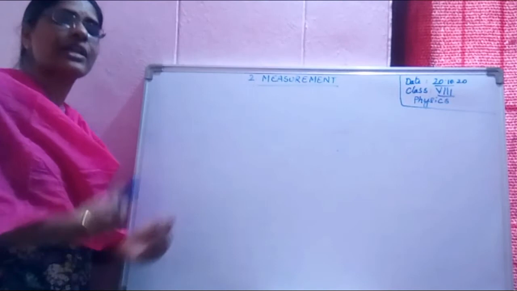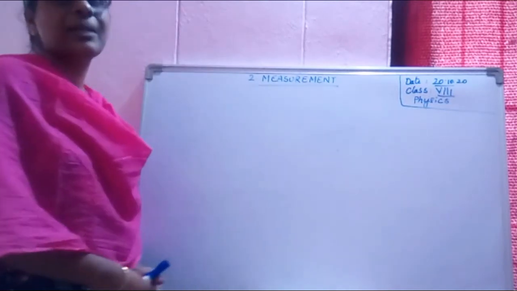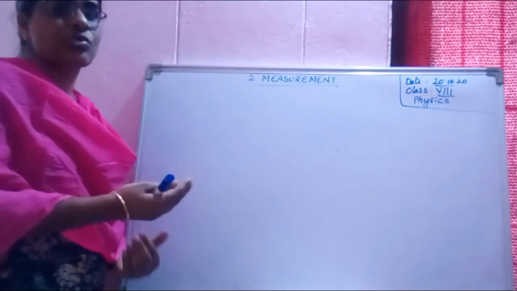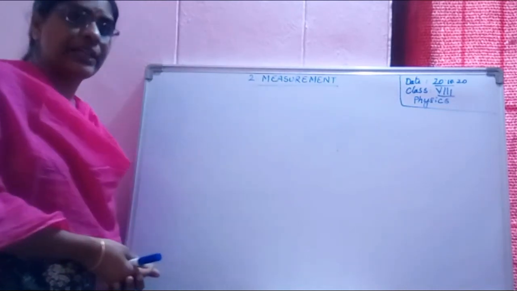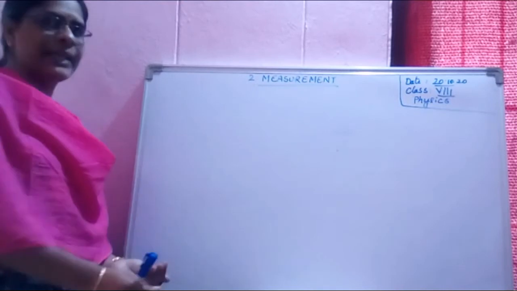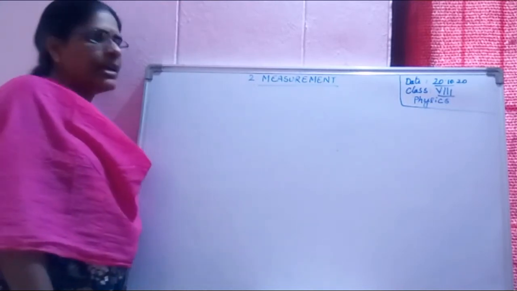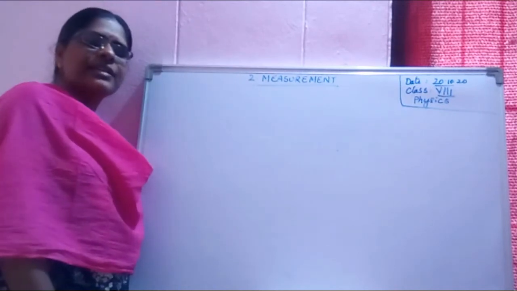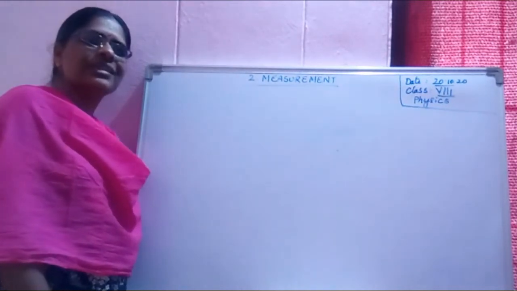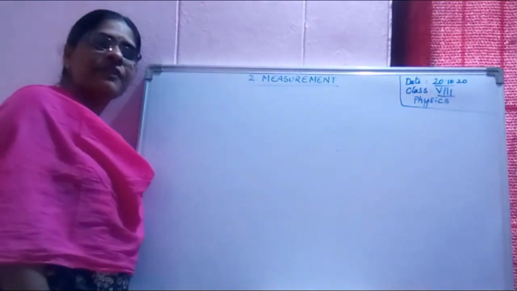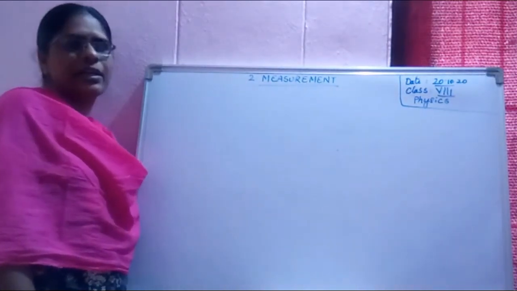Sometimes we are measuring it in kilograms. Sometimes we are measuring it in grams. Time also. Sometimes we are measuring it in hours, minutes, seconds, like this. Yes or no? Hence, scientists have introduced three systems of units to measure any physical quantity.